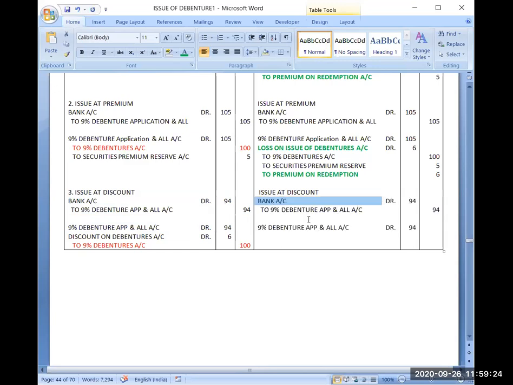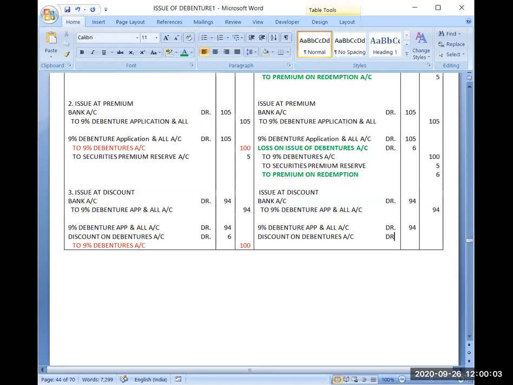Bank account debit 94 to 9% debenture application and allotment account 94, because you have issued debentures at a discount of ₹6. Yes. So that's why it will be 94. Now the second entry will be 9% debenture application and allotment account 94, and discount on debentures account debit, it is ₹6.